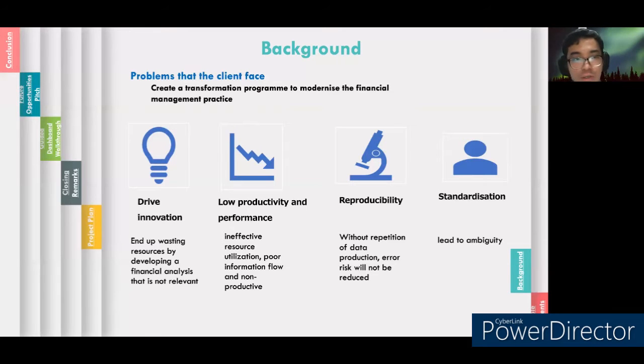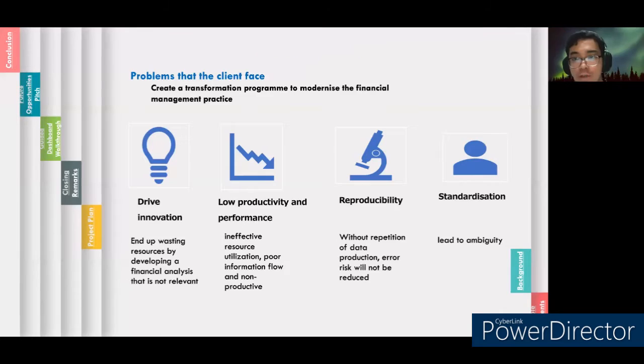Next would be the reproducibility. Without the repetition of data production, error risk will not be reduced, and the lack of standardization could lead to more ambiguity. One unavoidable consequence of this is less reliability and less consistent quality. As a result, the financial information of the company will become sensitive. However, there are multiple versions of the data, therefore reproducibility and standardization is often not possible in this case.